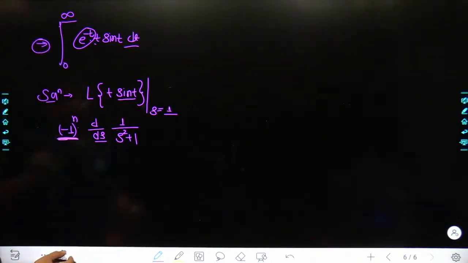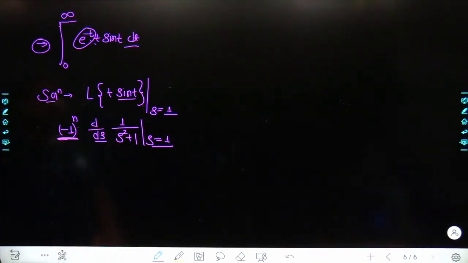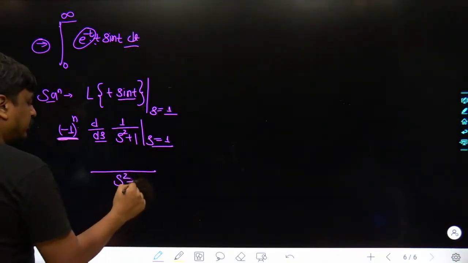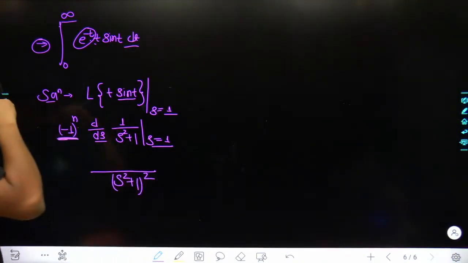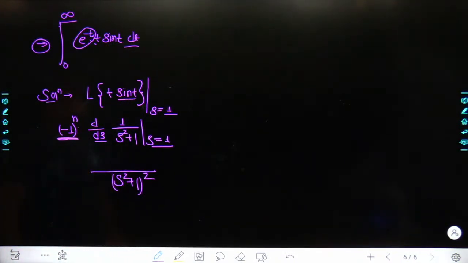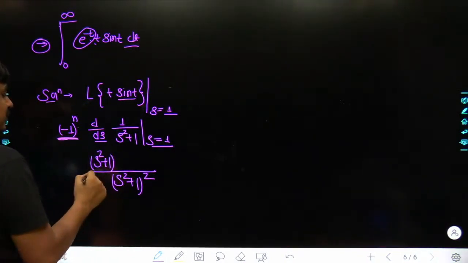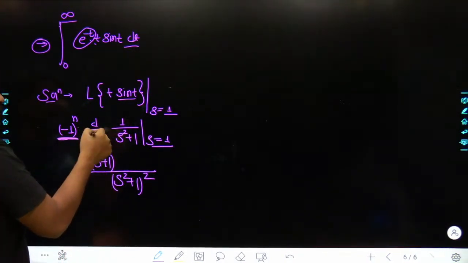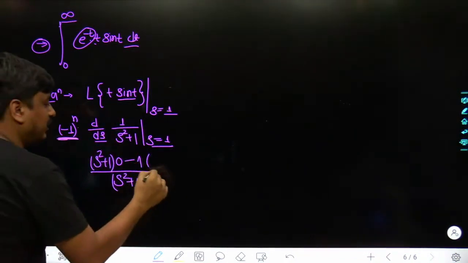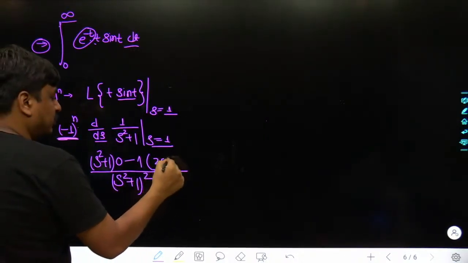Agreed, no? So here it's going to be s equals 1. Agreed? Once we take its differentiation, it's going to be s square plus 1 to the power of 2. That's fine, sir. S square plus 1 divided by s square plus 1 to the power of 2. Towards the numerator side, what's happening? S square plus 1 would remain as it is. Obviously, sir, 1 gets differentiated with s, it would become 0. And now it remains 1, and again the differentiation would take place for the denominator, which would be 2s.